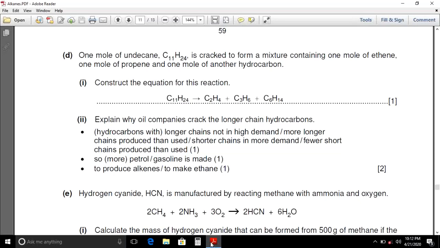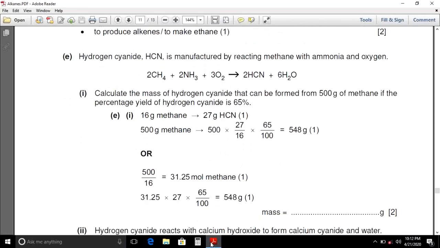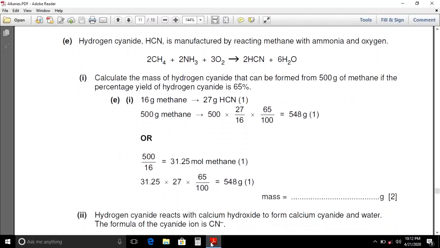E part. Hydrogen cyanide, HCN, is manufactured by reacting methane with ammonia and oxygen. 2CH4 plus 2 moles of ammonia plus oxygen form hydrogen cyanide and 6 moles of water. First part, calculate the mass of hydrogen cyanide that can be formed from 500 grams of methane if the percentage yield of hydrogen cyanide is 65%.